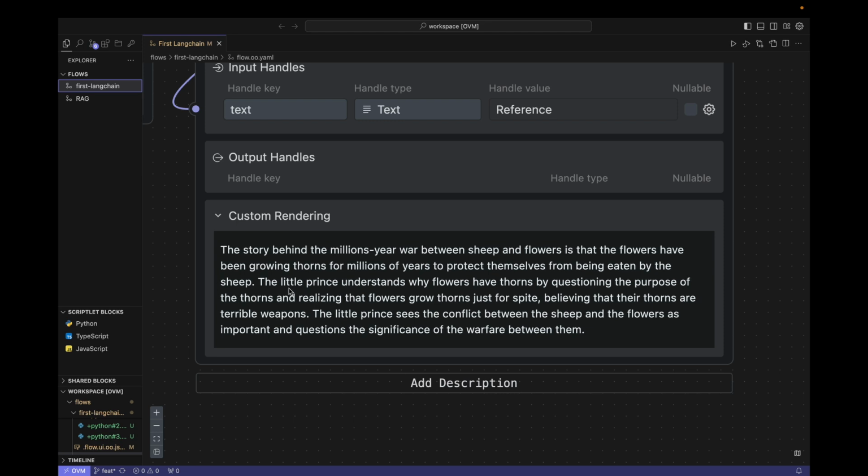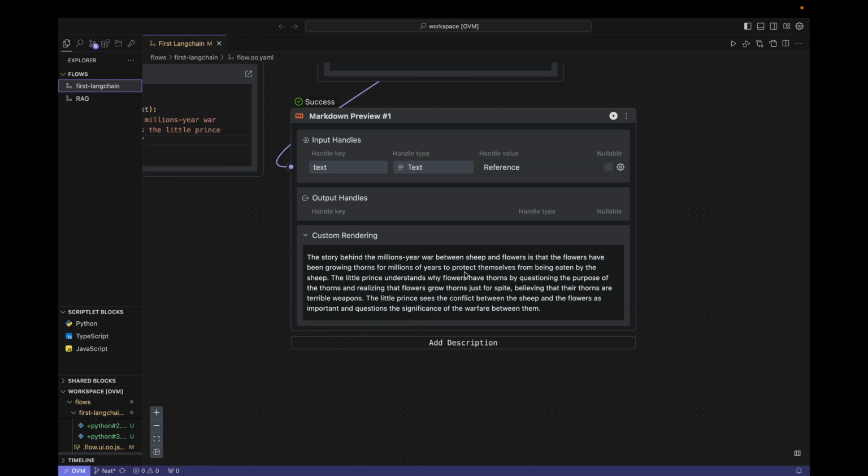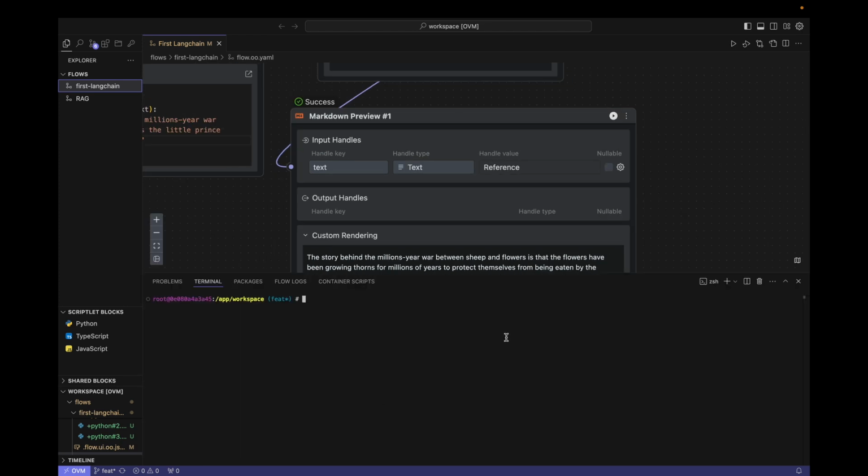The little prince understands why flowers have thorns by questioning the purpose of the thorns and realizing that flowers grow thorns just for spite, believing that their thorns are terrible weapons. The little prince sees the conflict between the sheep and the flowers as important and questions the significance of the warfare between them. From this answer, it seems that the LLM has a deeper understanding of the text of the book, The Little Prince. What caused the LLM's answer to change in this way? Why not take a look at the logs and see what changes have taken place in the question text that we finally submitted to the LLM server?